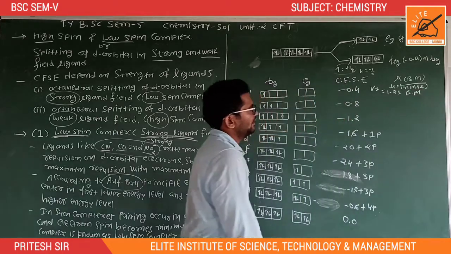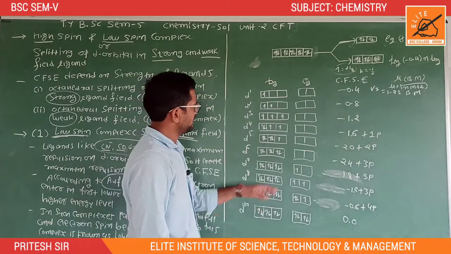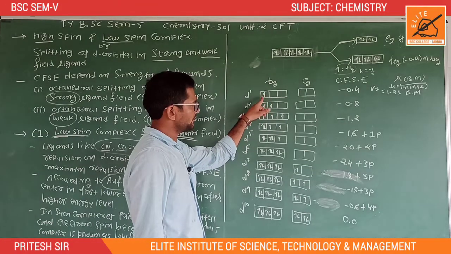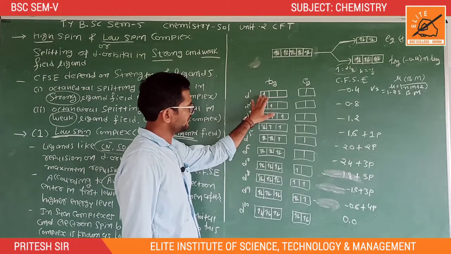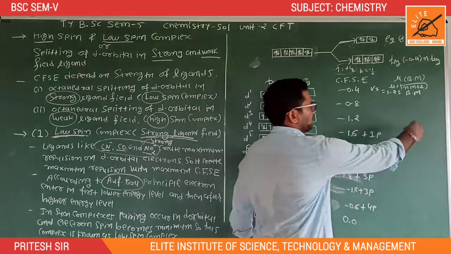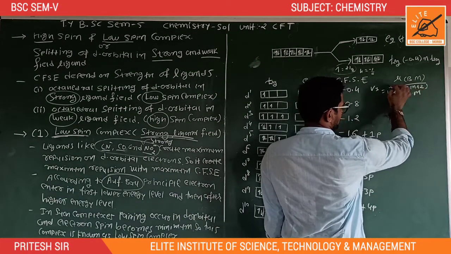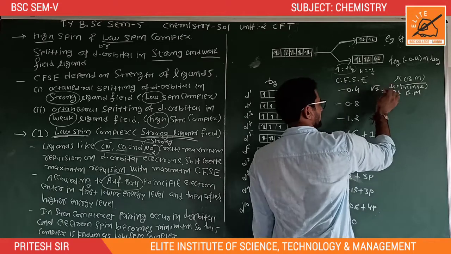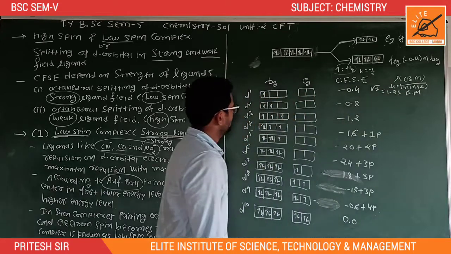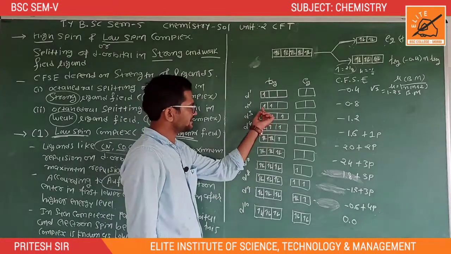Okay, so under root of 3, here we put the value of n is equal to 1, because 1 unpaired electron is present in the d1 system. So 1 plus 2 is equal to 3. 3 into 1 is equal to 3. So under root 3 is equal to 1.73. Okay, and here the value of n is equal to 2.